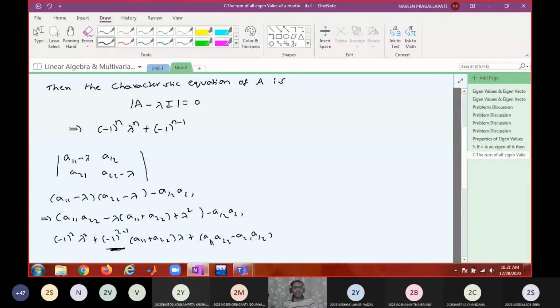In a similar way, just do it in rough work and tell me for the 3 by 3 matrix: a11 minus lambda, a22 minus lambda, a33 minus lambda, and the off-diagonal entries a12, a13, a21. I just want the lambda square coefficient, nothing else. Remaining terms may be anything. I'm interested in only the lambda cube coefficient and lambda square coefficient.